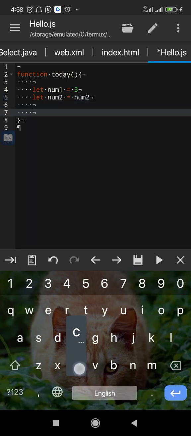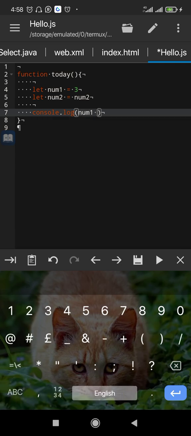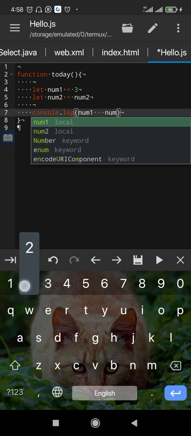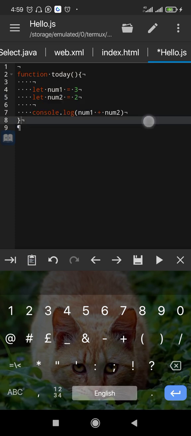Then I say console.log open bracket num1 plus num2, like this.